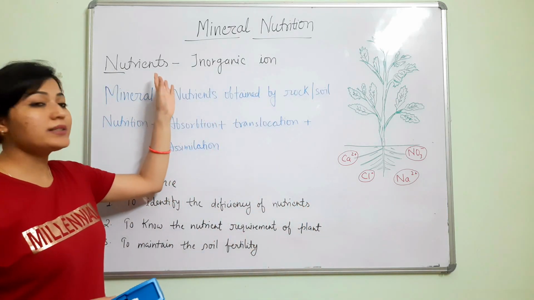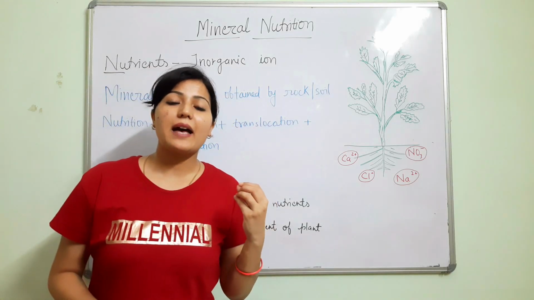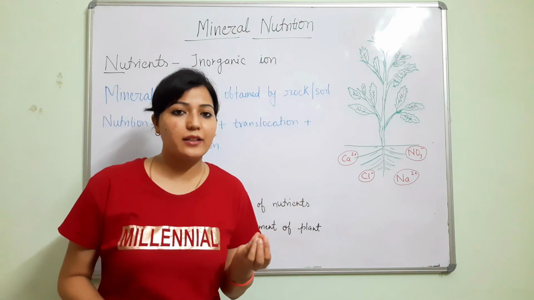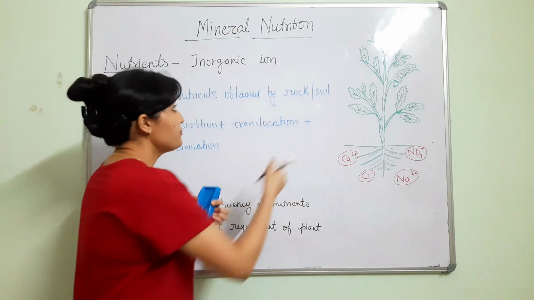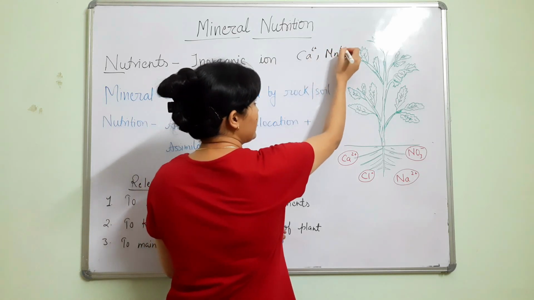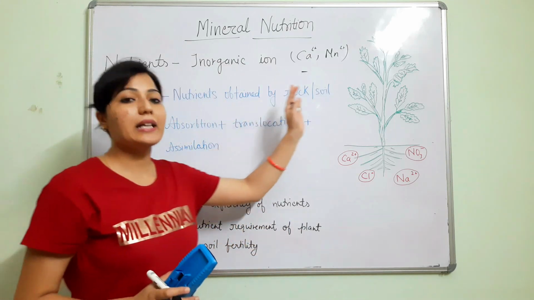Nutrients are the inorganic ions. Ions means any atoms having positive or negative charge by losing or gaining electrons. For example, calcium 2 plus, manganese 2 plus. These are examples of some inorganic ions.